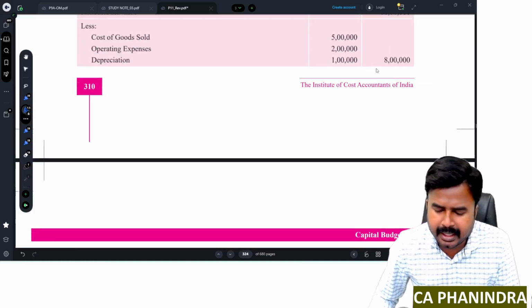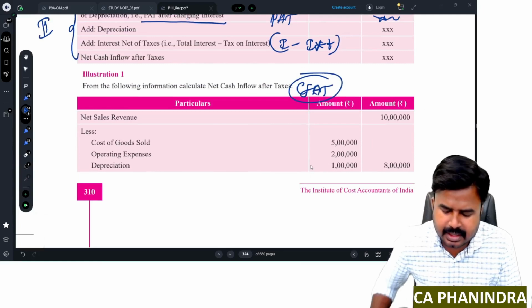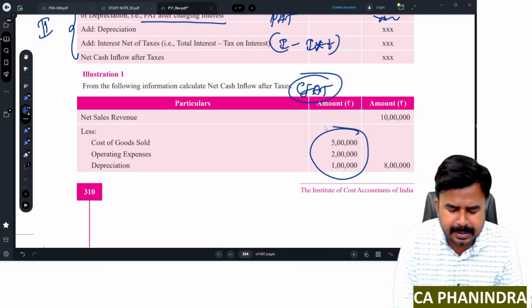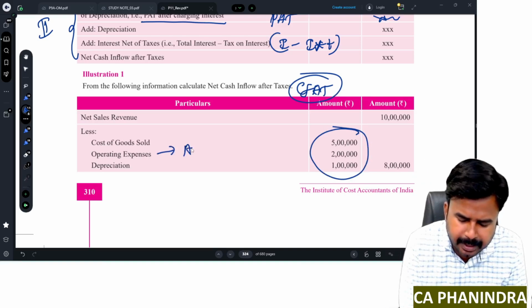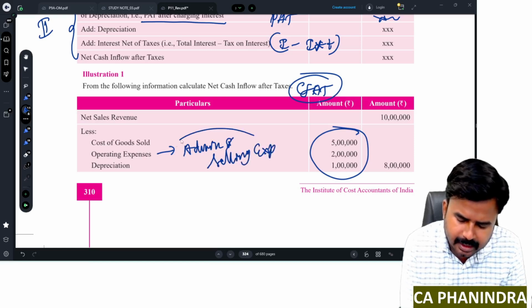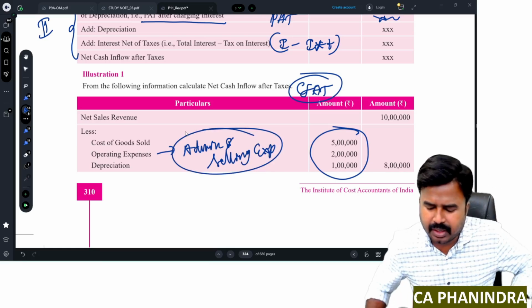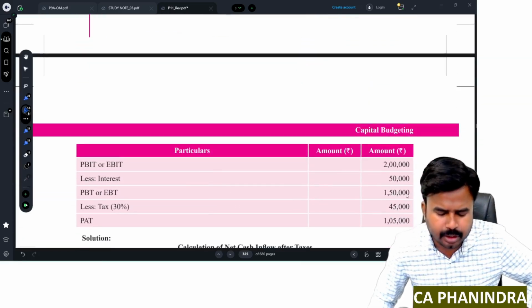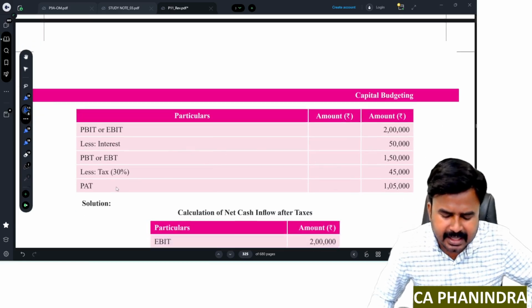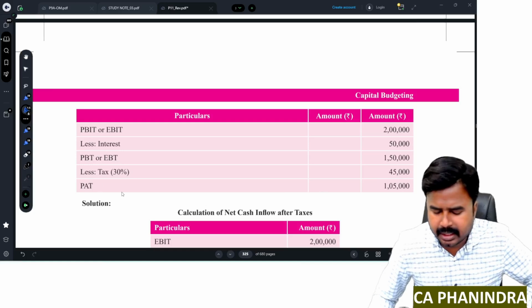Then I got 8 lakh rupees. So this is your total expenditure: COGS and operating expenses. Operating expenses is nothing but admin and selling and distribution expenses. Depreciation 1 lakh. Total 8 lakhs deducted. They got EBIT, less interest, EBT, less tax of 30%, and they got PAT.